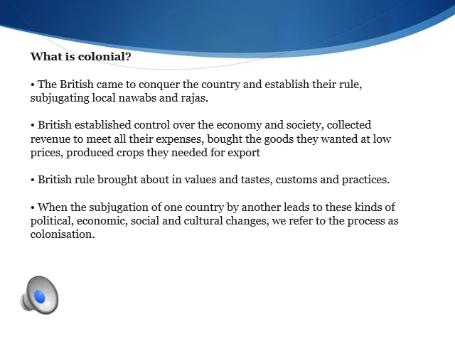Colonial rule is nothing but being under the rule of a powerful country. So these Britishers came and conquered India in order to establish their rule and subjugate the local Nawabs. Subjugating is nothing but dominating the local Nawabs and Rajas.